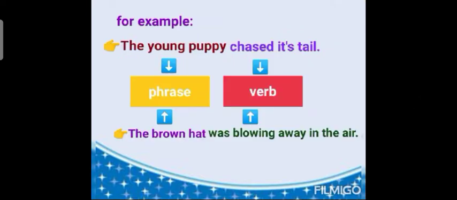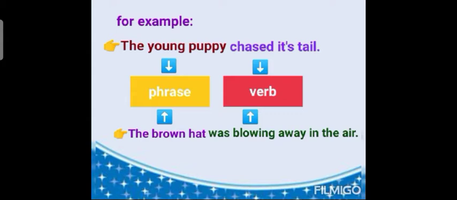Now let us look at the following example for a better understanding. The first example is: the young puppy chased its tail. In the sentence, the young puppy is a phrase, whereas chased is the verb. In the second sentence: the brown hat was blowing away in the air. The brown hat is a phrase and blowing is a verb.